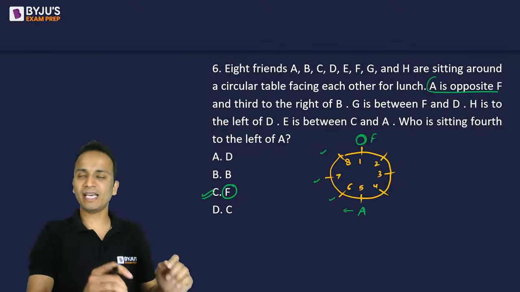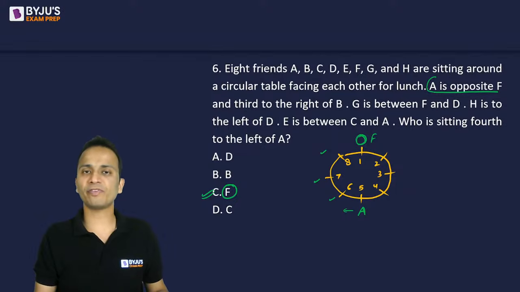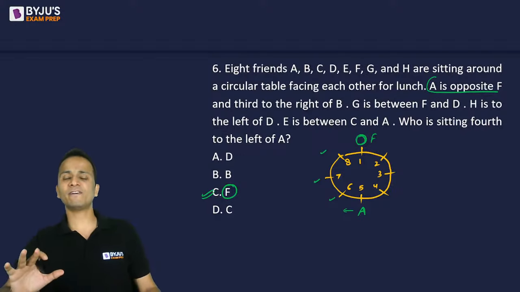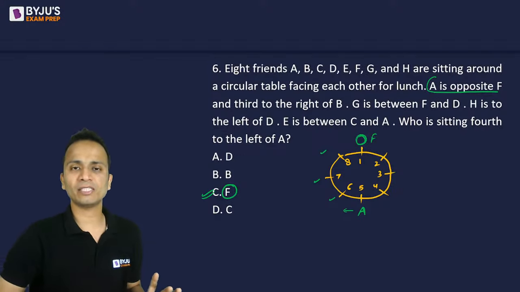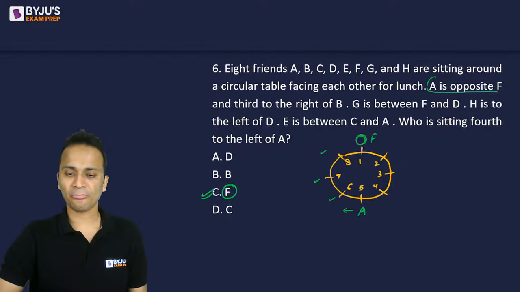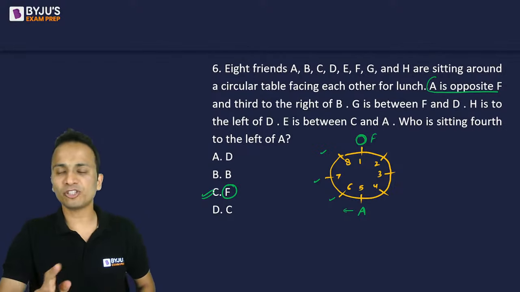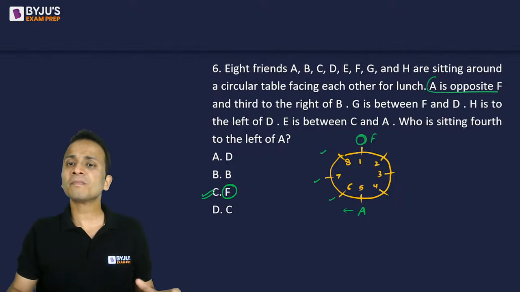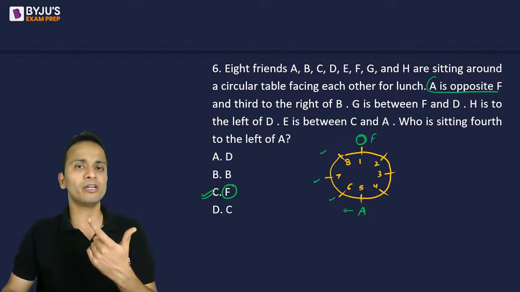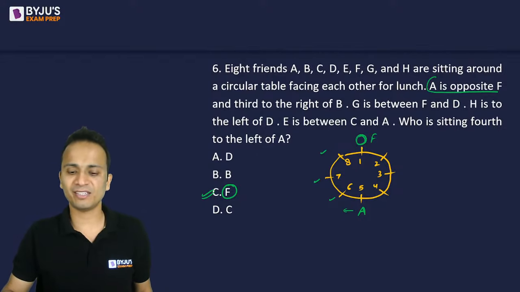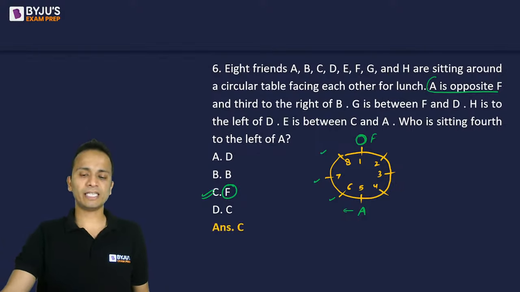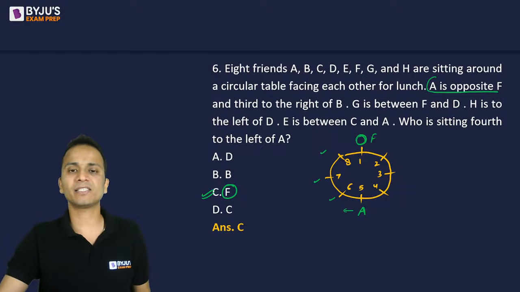You don't have to place anyone else in this arrangement. The person fourth to the left of A is opposite to A, and A is opposite F. This was given in the first condition. So you can straight away mark your answer as F and move to the next question. Sometimes you'll find questions which give you a huge number of statements, but the answer depends on only a single statement. Okay, let's move to question number 7. The correct answer here was option C, that is F.